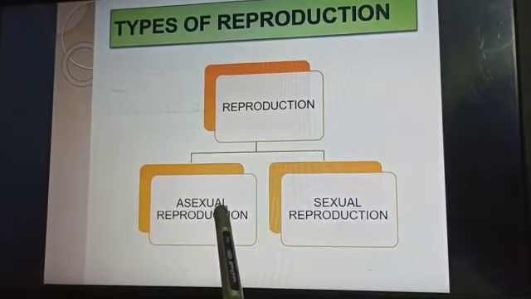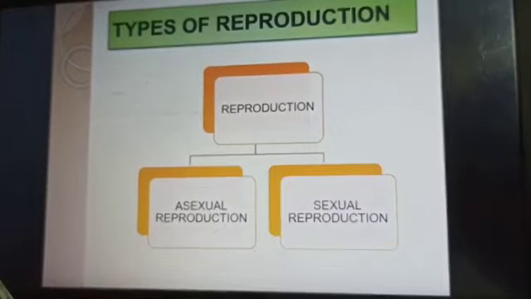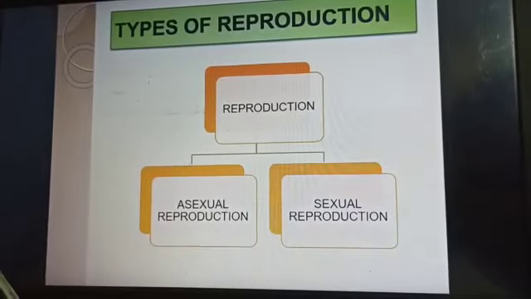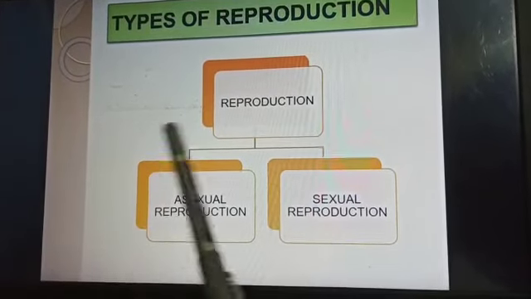Asexual. While during sexual reproduction, the sex organs are involved, whether it is plants or animals.